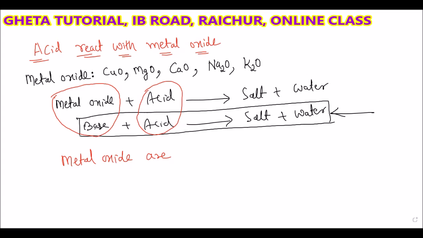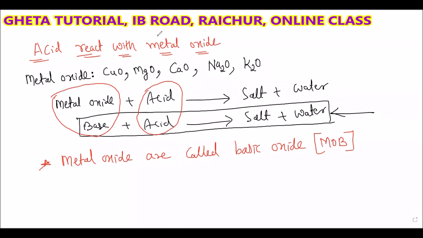Metal oxide is present in the place of base, not in the place of acid. The acid is the same, but metal oxide is present in the place of base. That is why metal oxides are called basic oxides. You can remember the short form: MOB.